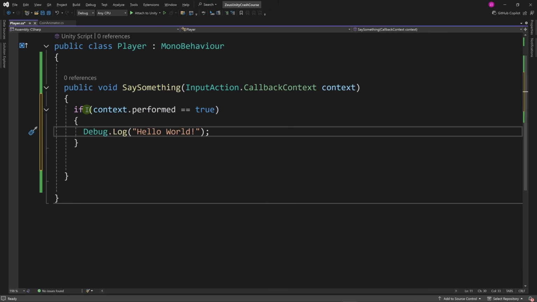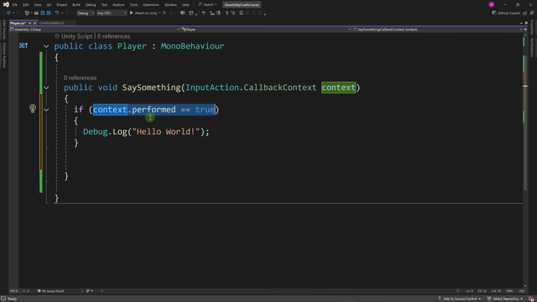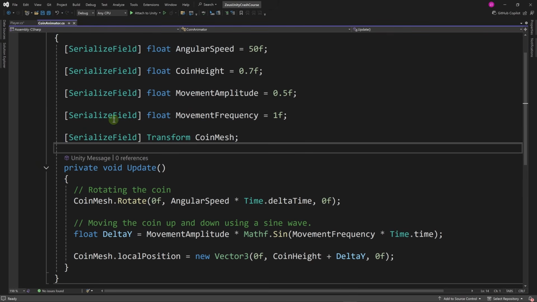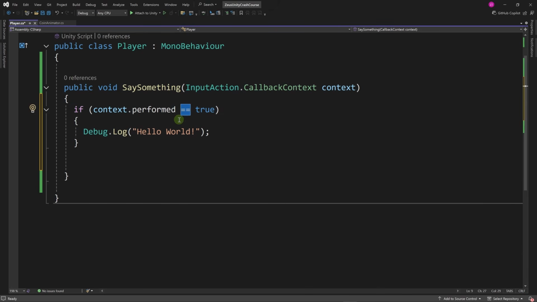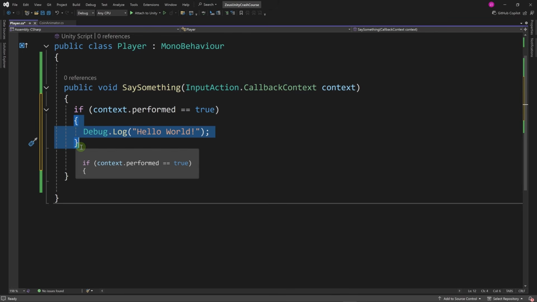About the syntax here for the if statement, we're writing a condition between 2 parentheses, and here the condition is that performed is true, and we use 2 equal signs to express that we are doing a comparison. Earlier we said that to assign a value to a variable we use 1 equal sign, but for comparison we use 2 equal signs. If this is true, we are going to execute all the code inside of this block defined by these 2 curly braces, and inside of the code block we have our Debug.Log hello world, and this will allow us to only execute the action once, not 3 times.